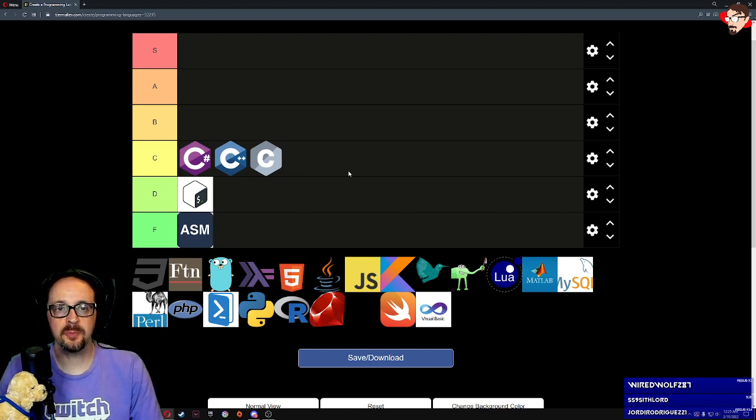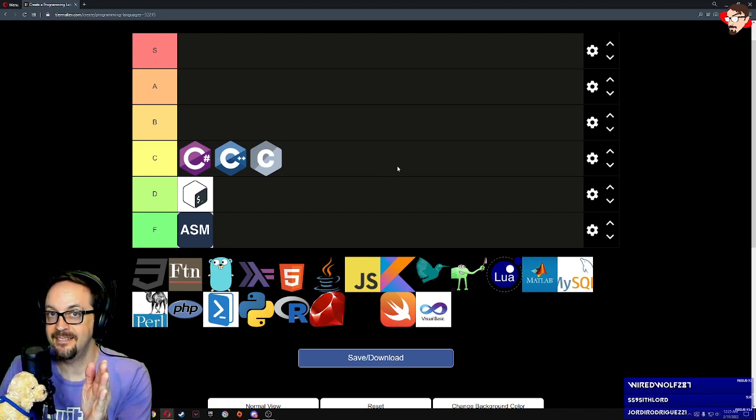Purple's a good color. A little bit of shading. Also kind of like the Cubs logo. This one here is not. These two are more like the Cubs C. We'll go ahead and make those all C's. Is there a reason why they're all ranked C? Because they're all C? Why, yes. You're correct.